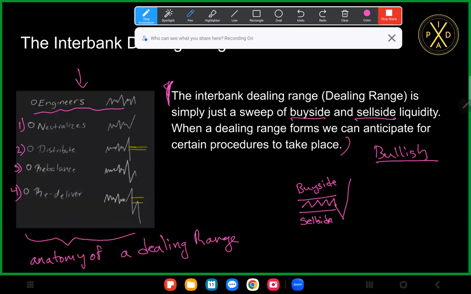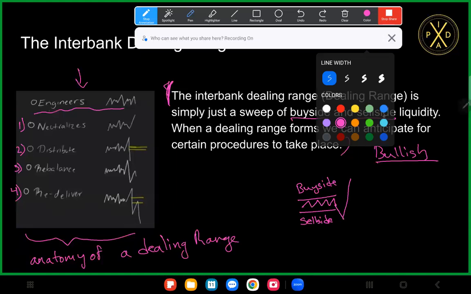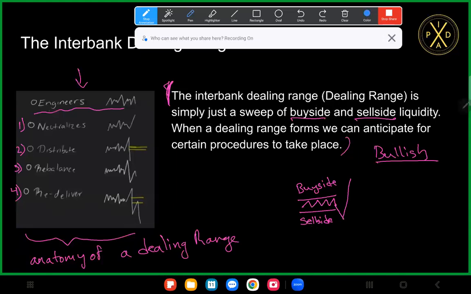In this case, we took out sell side first. So that's 1. And then we take out buy side. So that's 2, right? So this right here is engineering. We engineer liquidity, and then we neutralize liquidity.